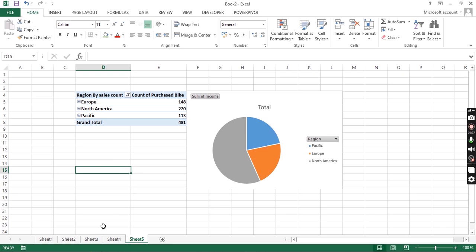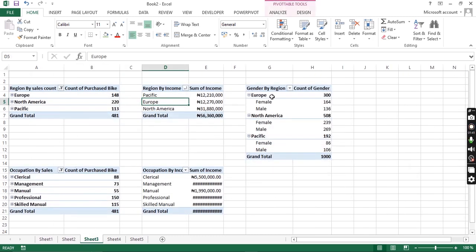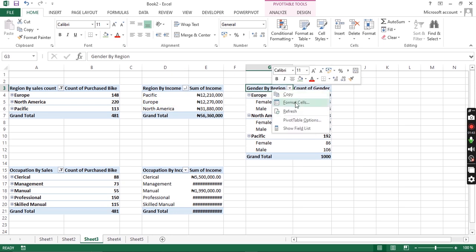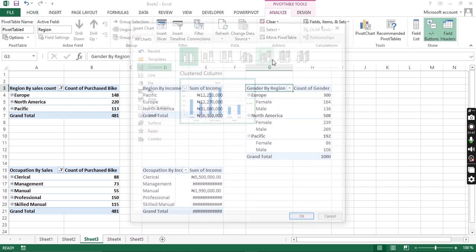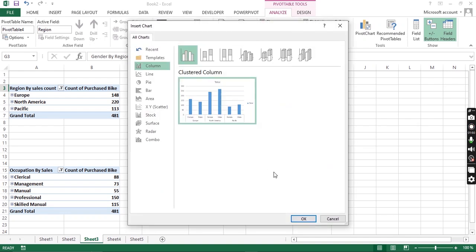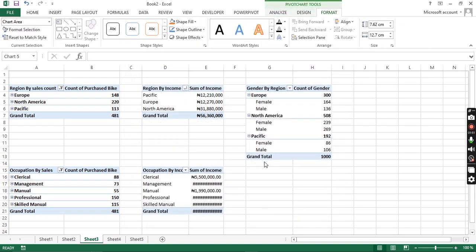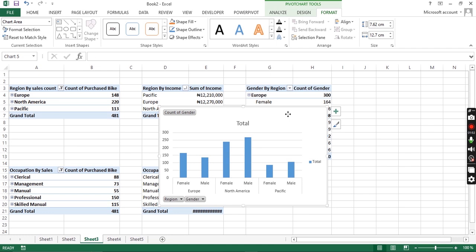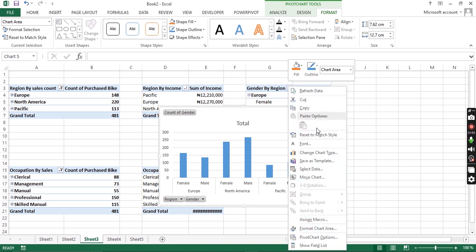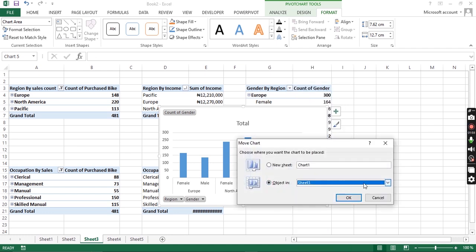Then the next one was we moved the chart for this. This was the one we did the column chart for. So we did this and we moved it over to the dashboard sheet.